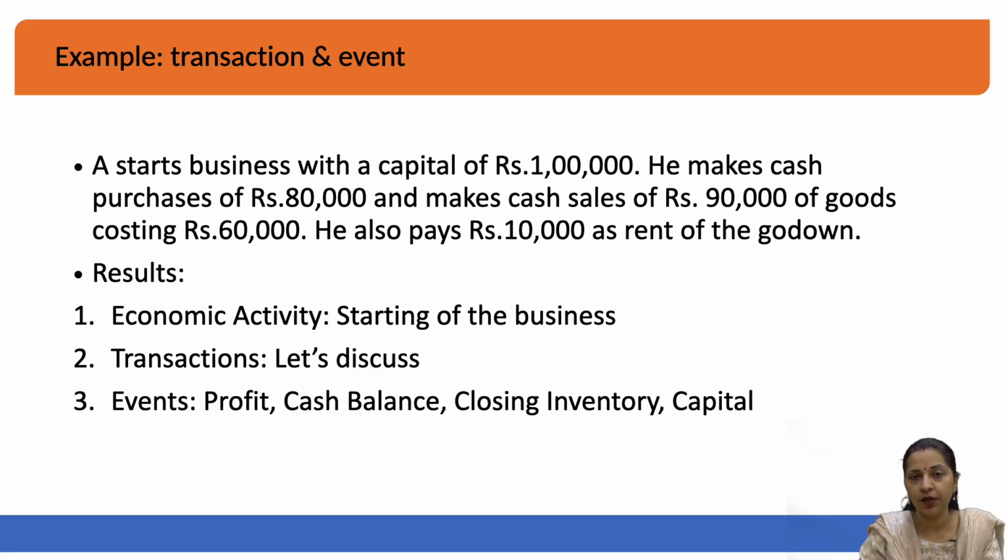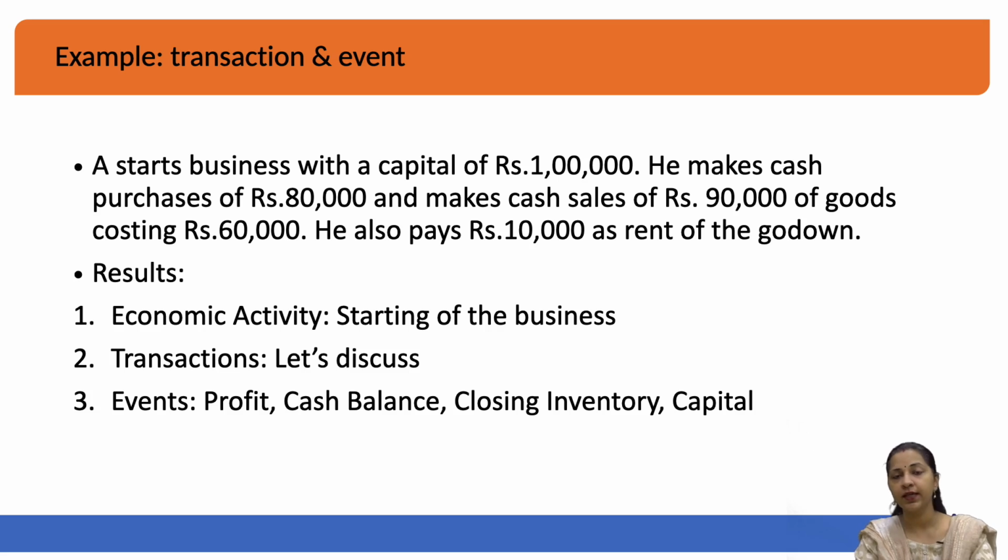Here your total expenses will be 70,000 and your sales value is 90,000. It means that you have made a profit of 20,000 from this particular transaction. So, now in the end your final output, final event will be the profit you have generated, the cash balance that you have pending, then the capital, and then the stock which is left over. All these will be called your events.